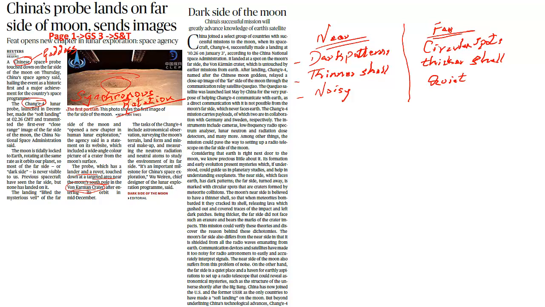Another key important point this article makes is about the soft landing. So what is this soft landing basically? You have the space vehicle. As this space vehicle enters this particular region, if it is able to land without any damage to its equipment, without any damage to its vehicle, then that particular landing is called a soft landing.